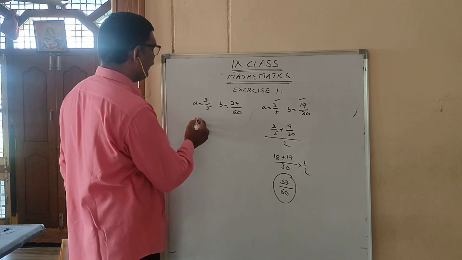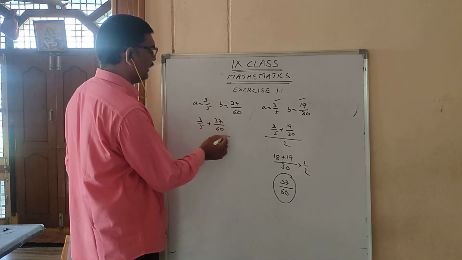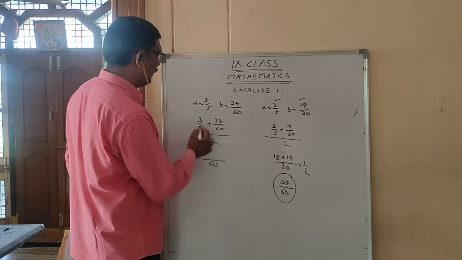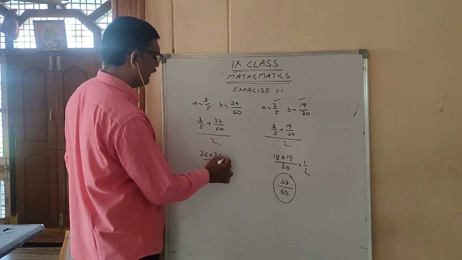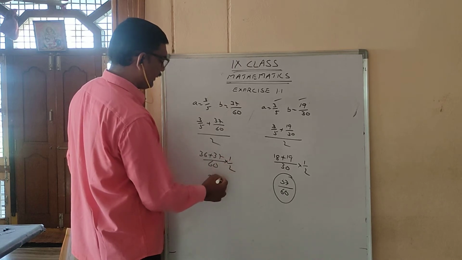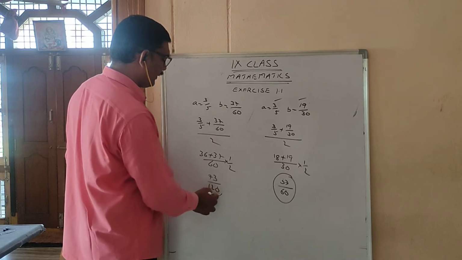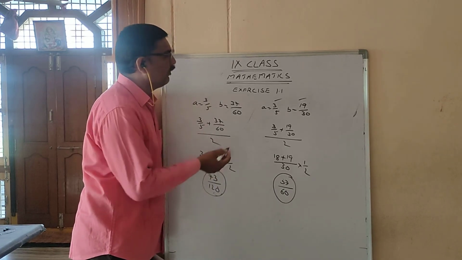So (A plus B) by 2 again, 3 by 5 plus 37 by 60, by 2. 5 and 60 LCM is 60 only. 5, how many times will it go? 12 times. 12 3s are 36. 36 plus 37, 73. 60 2s are how much? 120.